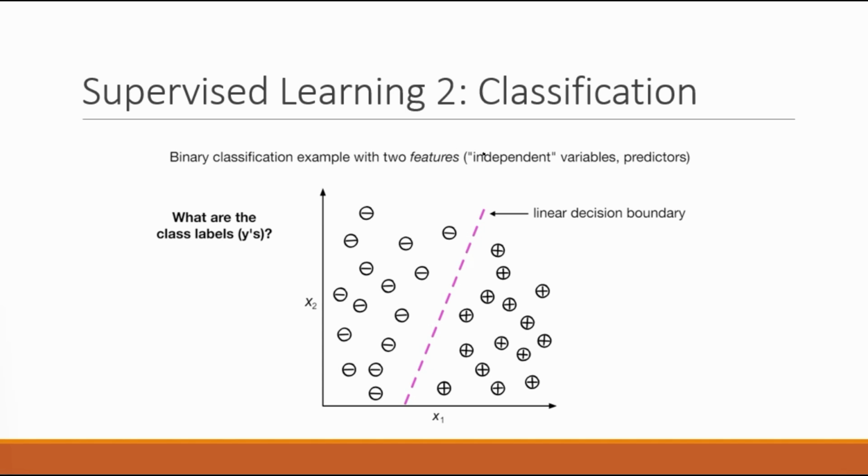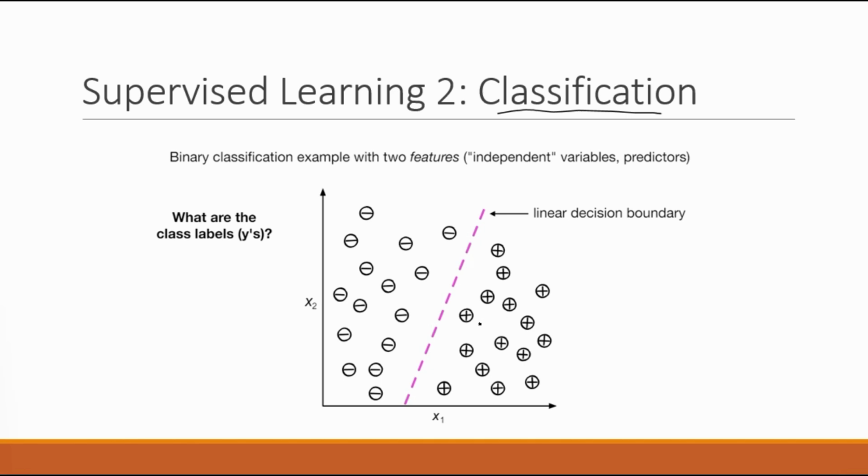Another example of supervised learning is classification, and actually classification is much more common than regression. If you look at the literature in deep learning, most systems are focused on classification, for example recognizing objects in images, like is it a cat or a dog. We will see a lot of examples of classification also. Or think back to the ATM machine that I showed you earlier, which was recognizing handwritten digits. It was classifying these digits, whether it's a 2 or 3 or 4 and so forth. Here's an example of a binary classification problem where we only have two possible labels.